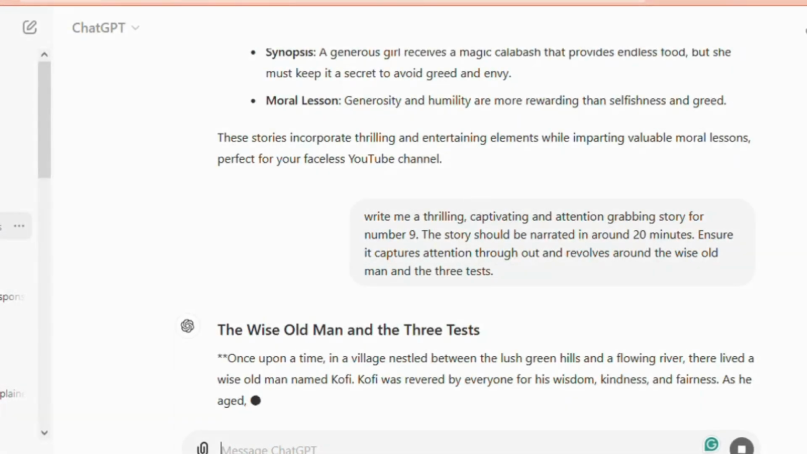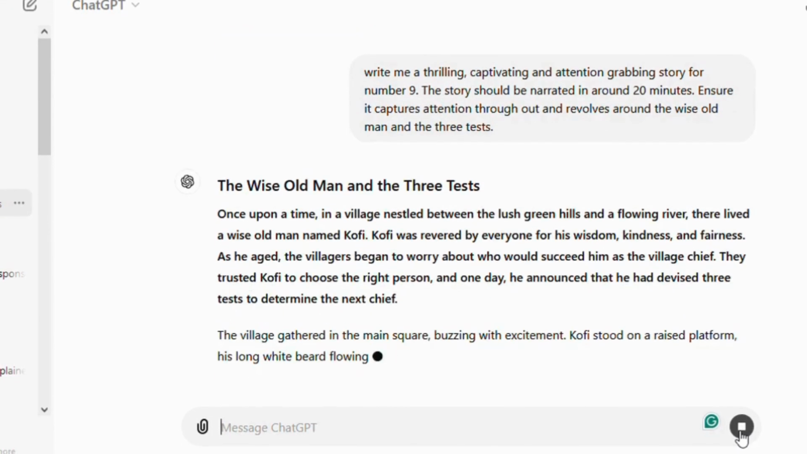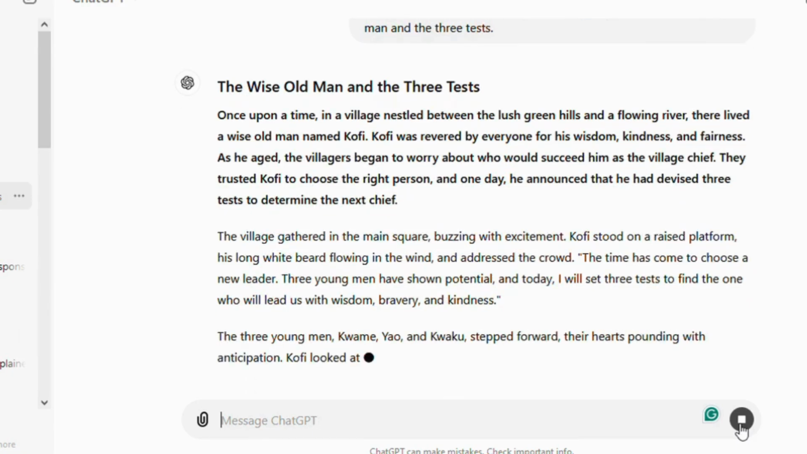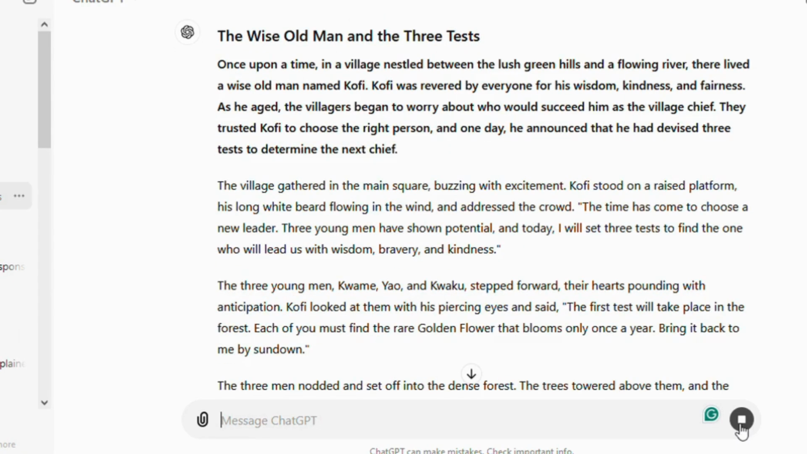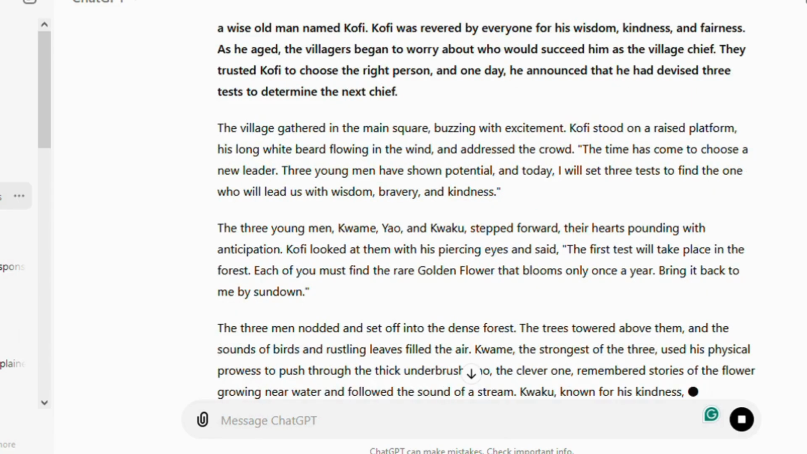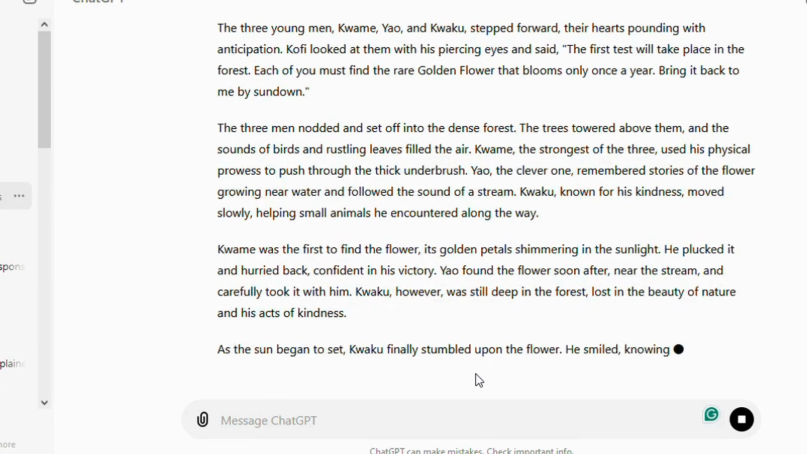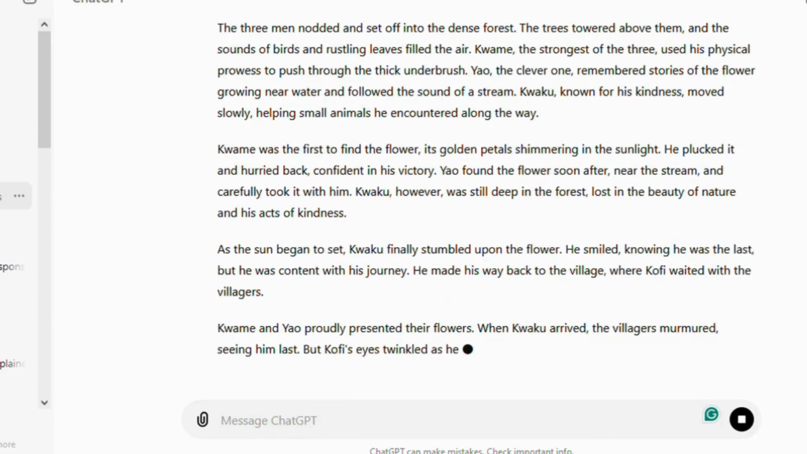So we are going again to prompt ChatGPT to create a story based on number 9. Ensure that you are really describing the type of story that you want ChatGPT to give you, because ChatGPT really likes details for it to provide you with what you would want to have. So make sure you describe exactly how you want the story to sound. And so here we have our story that we can narrate for about 20 minutes.